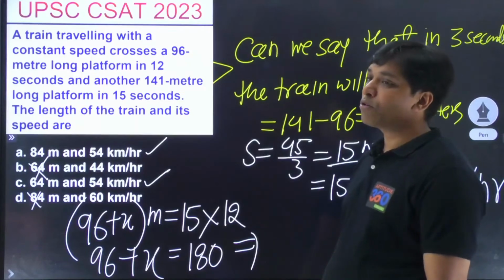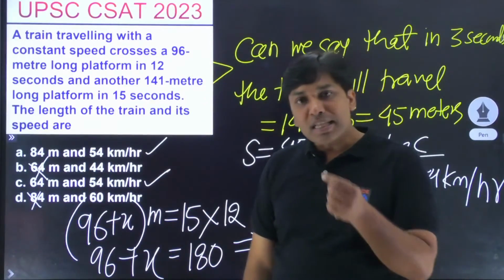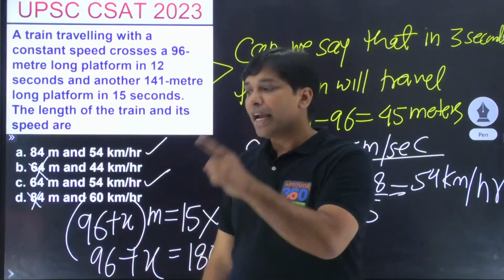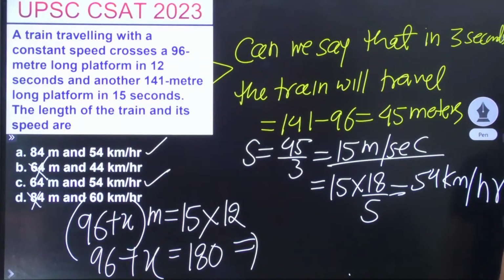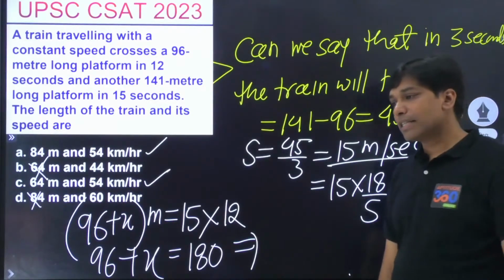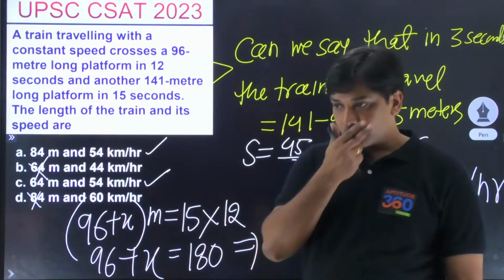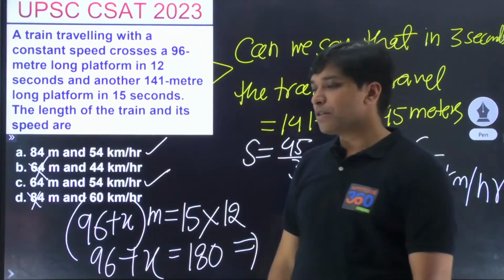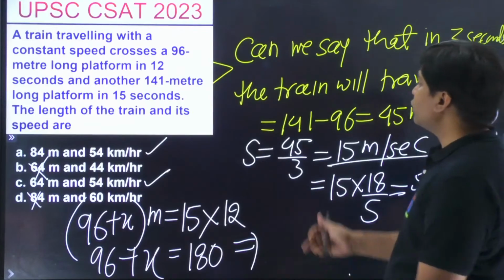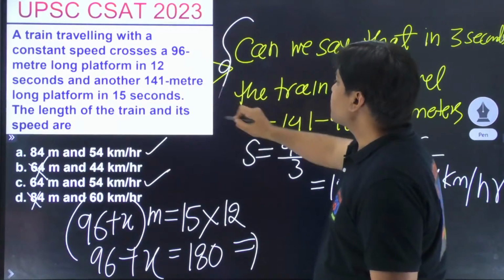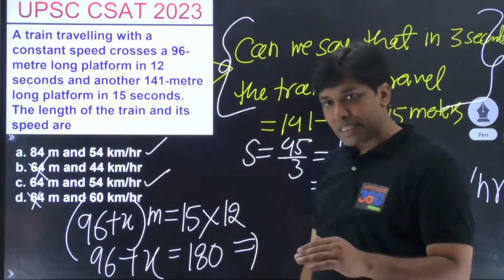क्या ये बात हमारे को समझ में आई? तो जो लेंथ आंसर बना वो क्या बना? A बना. What is the length of the train? It is 84 meters. Anybody else who is understanding this, please ask. Are we understanding this? हाँ या ना? क्या ये बात सबको समझ में आई? What is that I am trying to do? All that you have to do, the puzzle of this problem is this statement. Once you understand this, the problem becomes pretty simple for you.